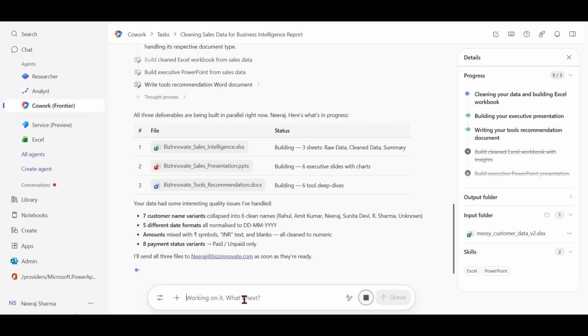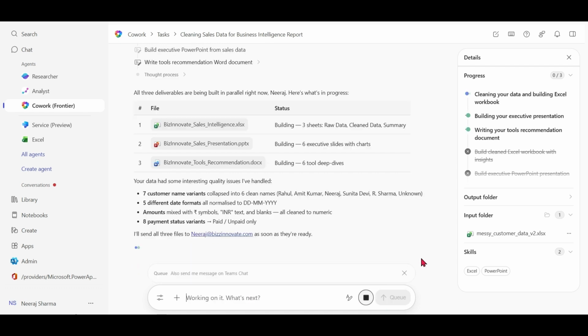In case you want to pass on some more instructions, you can pass them from here. It will be queued up. For example, also send me a message on Teams chat. So it will be queued.